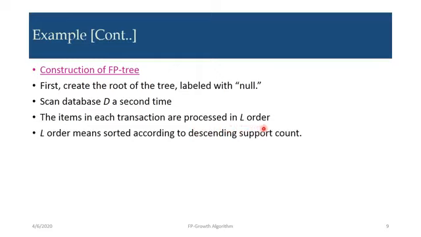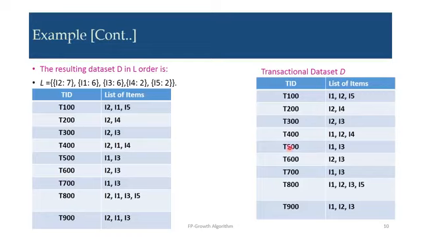So why are we scanning? Because whatever transactions are there, transaction by transaction we have to arrange the items in descending support count order. L order means sorted according to descending support count. Now you can see this is our original dataset. And this particular dataset is the resulting dataset D in L order.